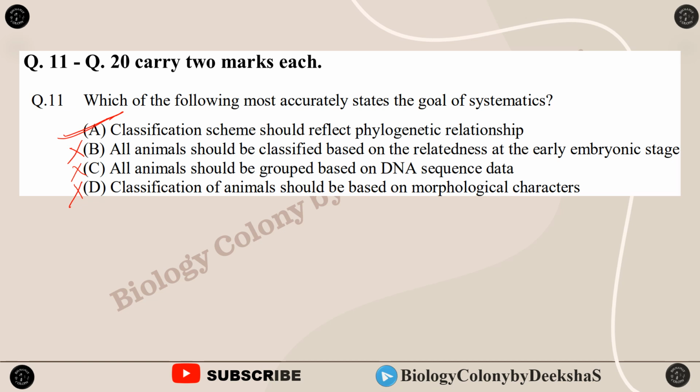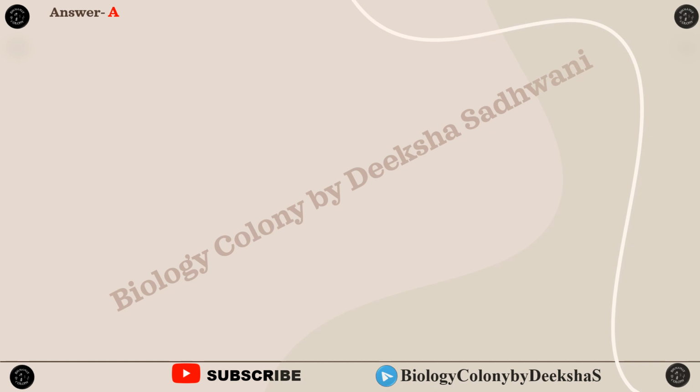तो जो ancestral relationship है उसको भी consider करके, then classification जो है उसमें systematics का जो goal होता है। So option A is correct.